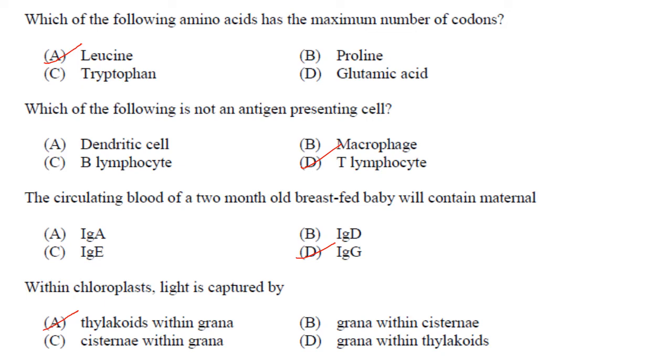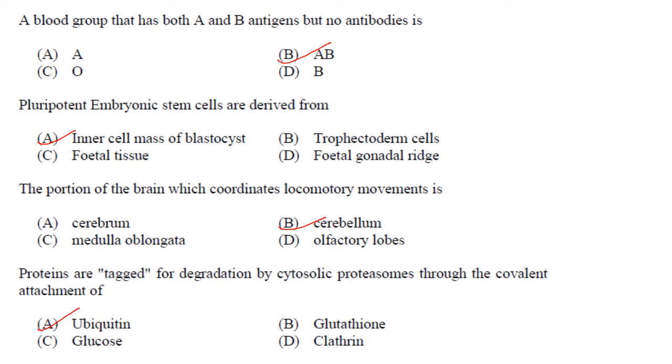Within chloroplast, light is captured by thylakoids within grana. Answer is option A. A blood group that has both A and B antigen but no antibodies is answer B, that is AB. Pluripotent embryonic stem cells are derived from the inner cell mass of blastocyst. Answer is option A. The portion of the brain which coordinates locomotory movements is answer B, cerebellum.